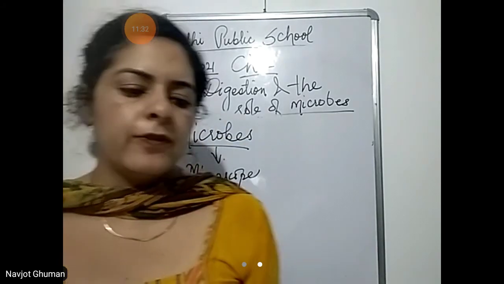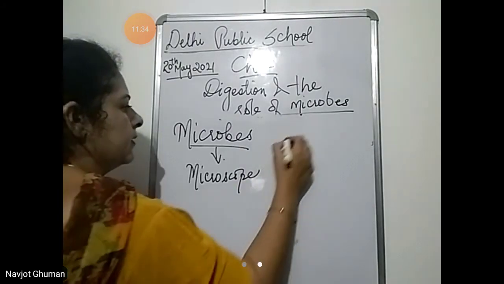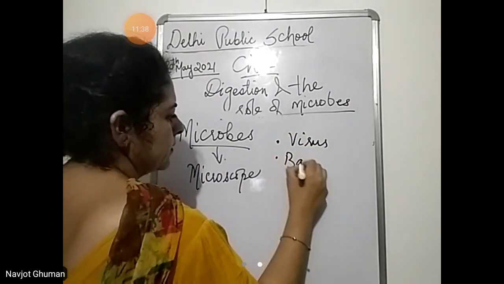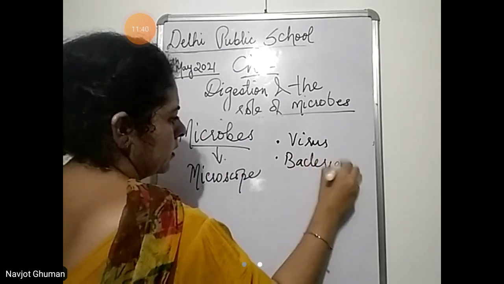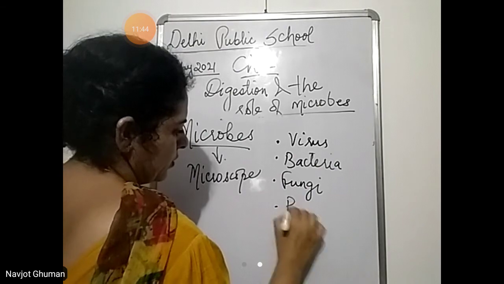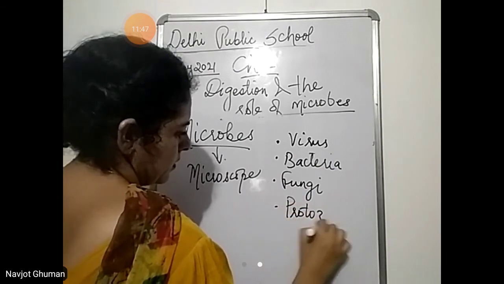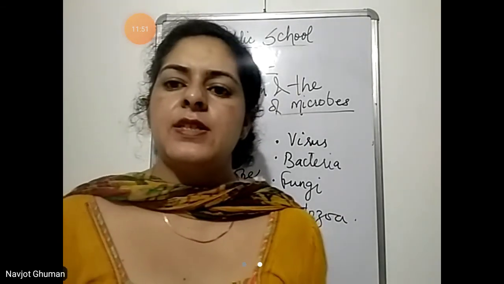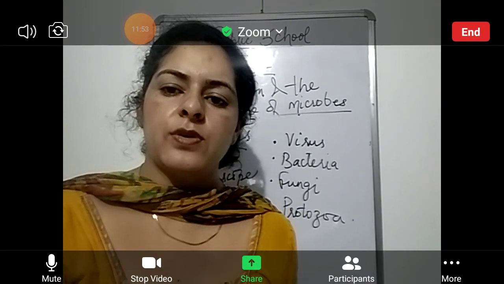and they are mainly of 4 types: virus, bacteria, fungi, and protozoa. Pictures of these microbes are given.